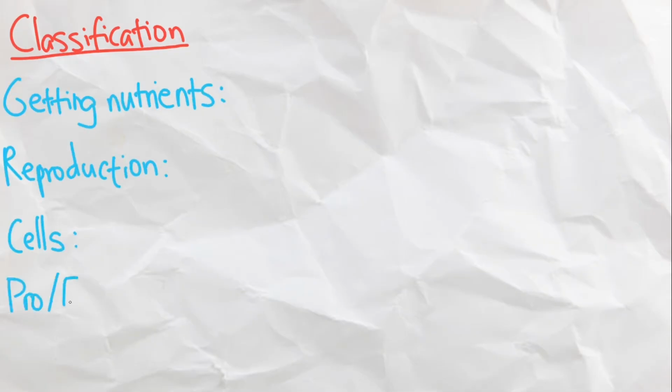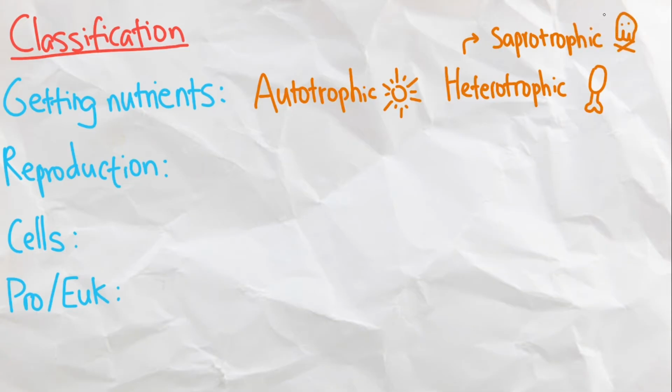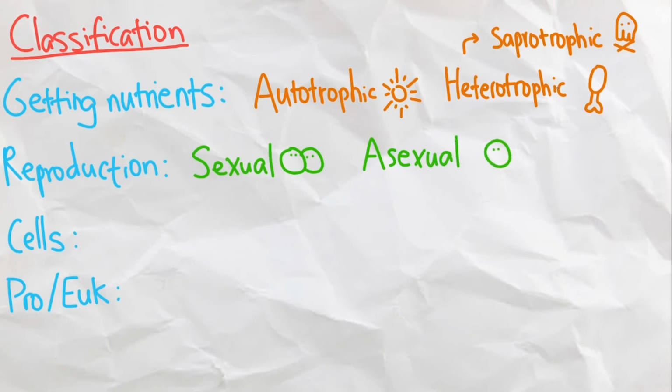Each kingdom is classified by how life gets their nutrients, how life reproduces, whether life is single or multicellular, and whether life is prokaryotic or eukaryotic. Starting with obtaining nutrients, life can either be autotrophic, getting energy by making their own, such as through photosynthesis, or heterotrophic, getting energy from other organisms, such as through eating them. Some life can be saprotrophic as well, which is a type of heterotroph that gets energy by absorbing nutrients through processes such as decomposition.